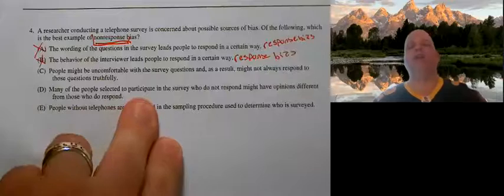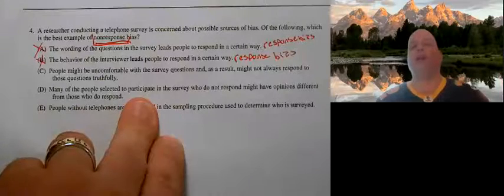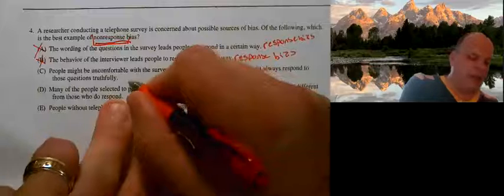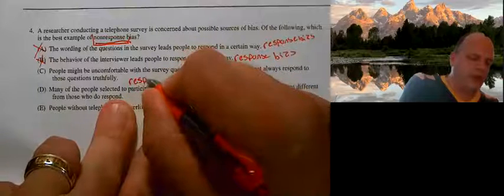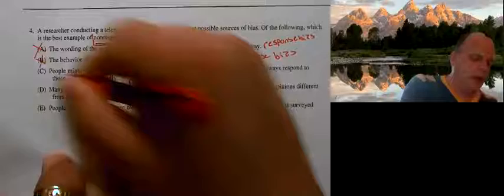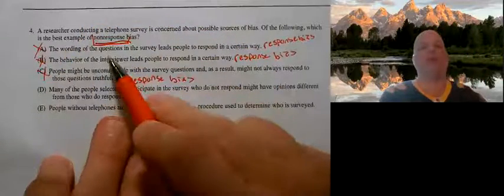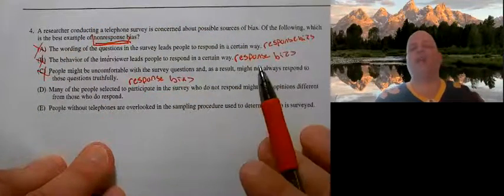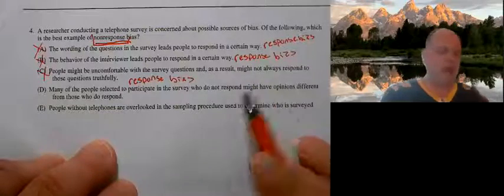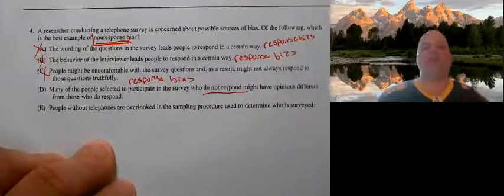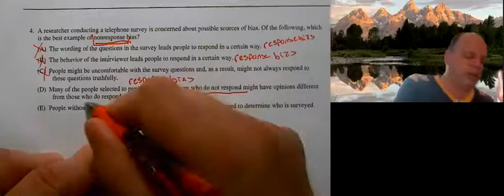People might be uncomfortable with the survey question, and as a result might not always respond truthfully. Again, this is a third opportunity for response bias, and we're looking for non-response bias. Many of the people selected to participate in the survey who do not respond might have opinions different from those who do respond.